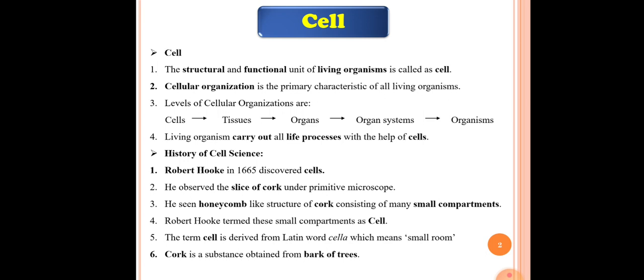The sixth point here is cork is the substance obtained from the bark of trees. Robert Hooke took a slice of cork, obtained from the bark of trees. Under the primitive microscope, he observed the honeycomb-like structures having small compartments. In Latin, the small compartments are called cella, and were termed cells.